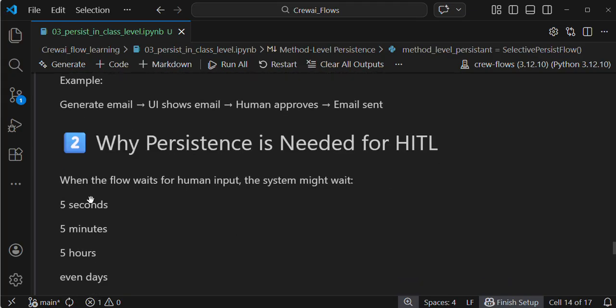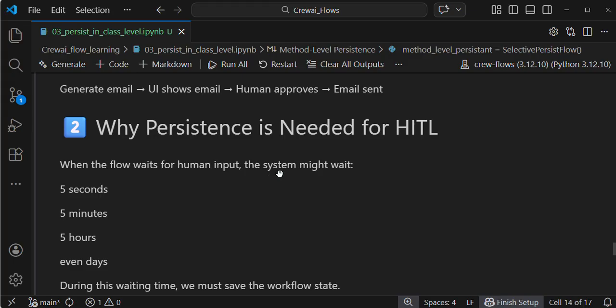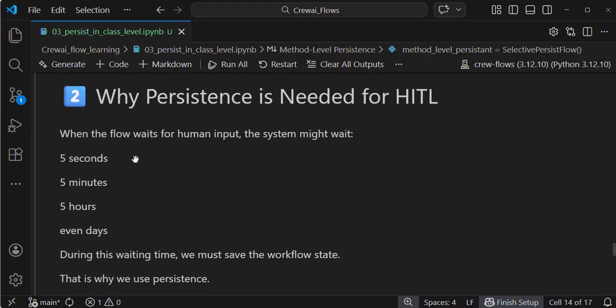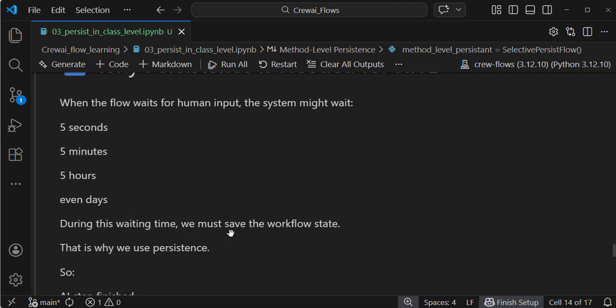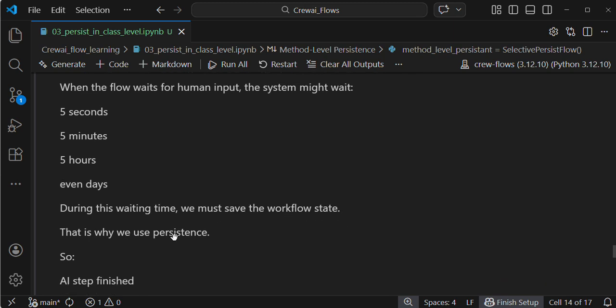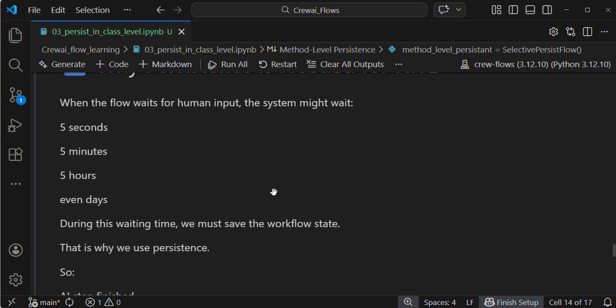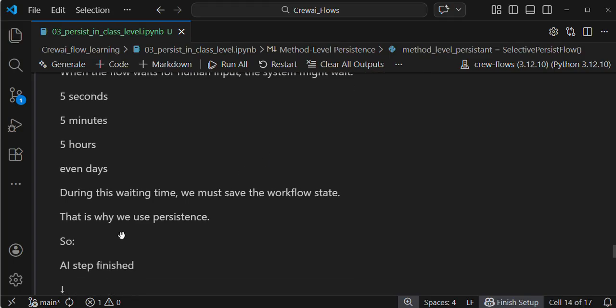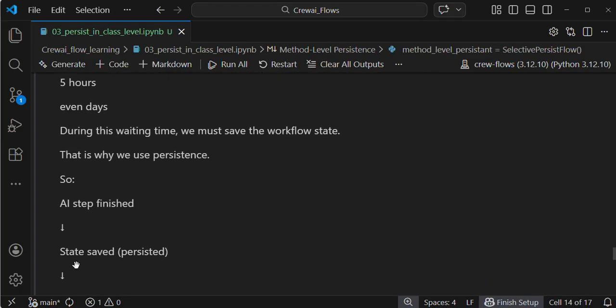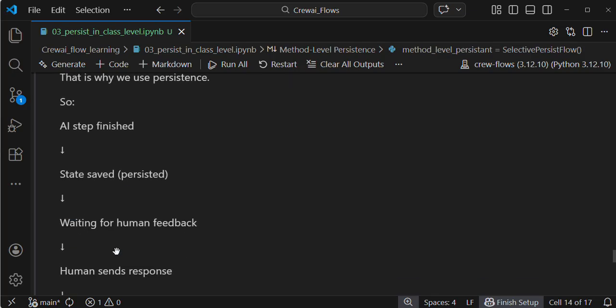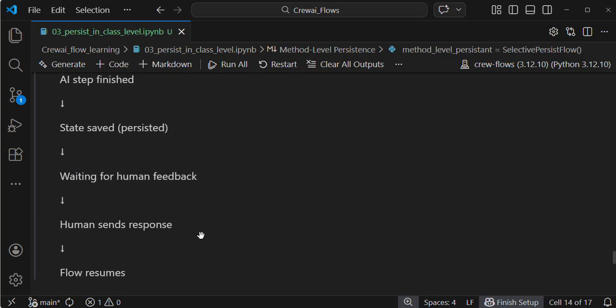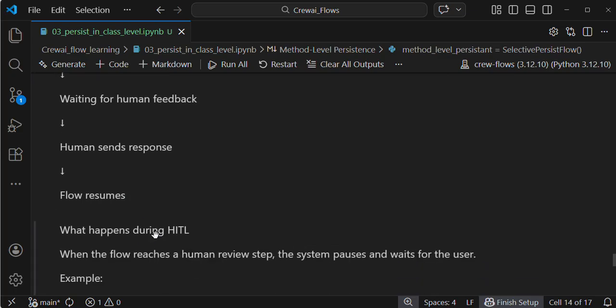When the flow waits for human input, the system might wait 5 seconds, 5 minutes, 5 hours, even days, guys. During this waiting time, we must have saved the workflow state. That is why we use persistence. I hope you get it, guys. The purpose of using class-level persistence: the AI step finishes, the state is saved and persisted, it waits for human feedback, the human sends a response, and the flow receives it.